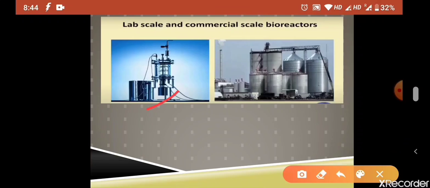It is a very big scale. We operate at a very high scale. Here what we do is, at the top we have a watch glass. On one end we put the light, and on the other end you can see what is going on inside the reactor. That is the practice in industries.